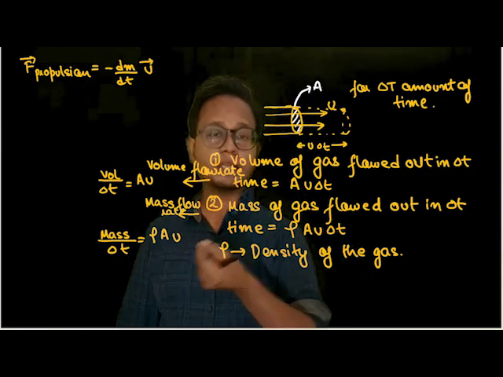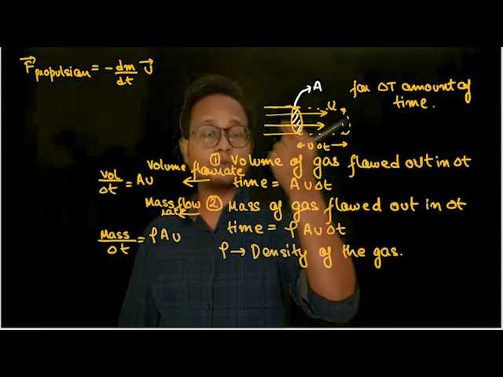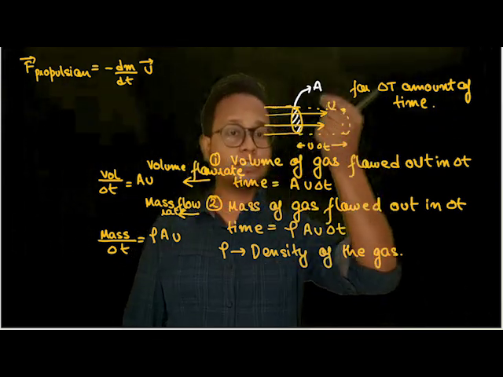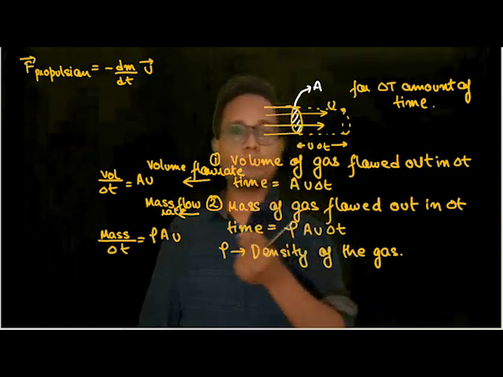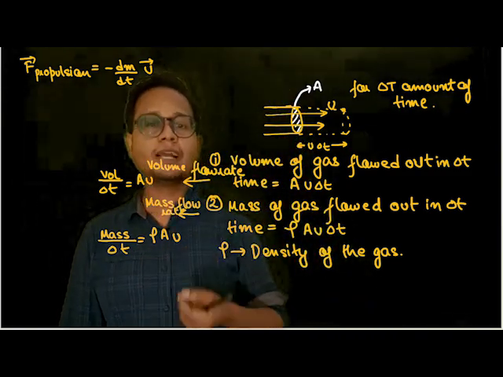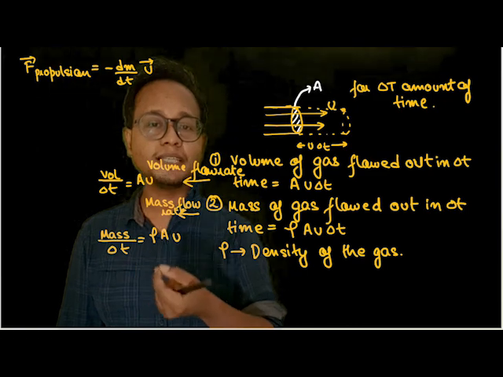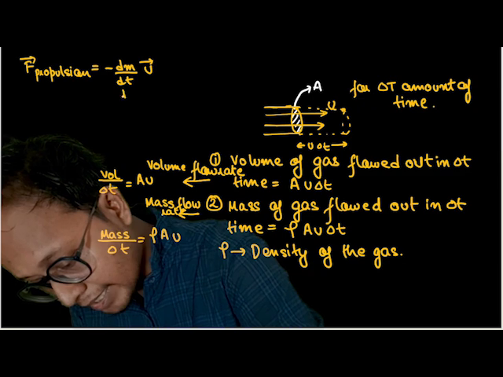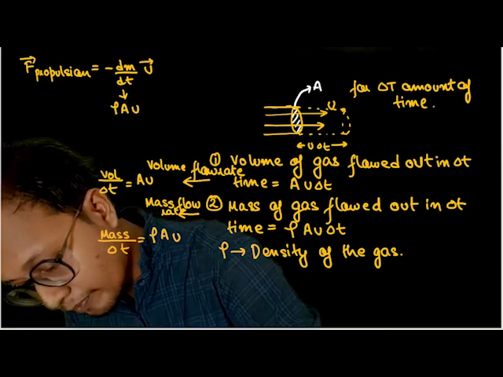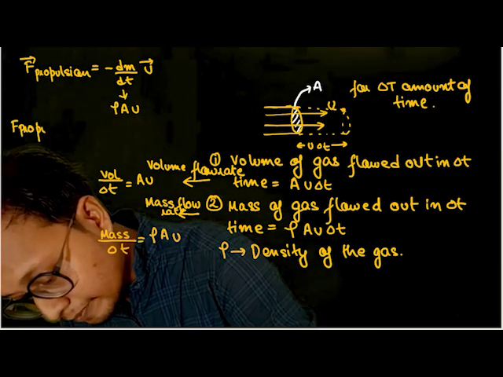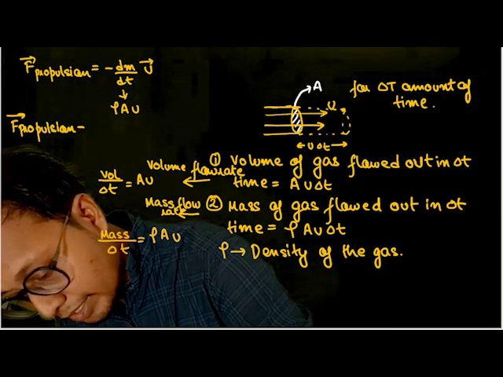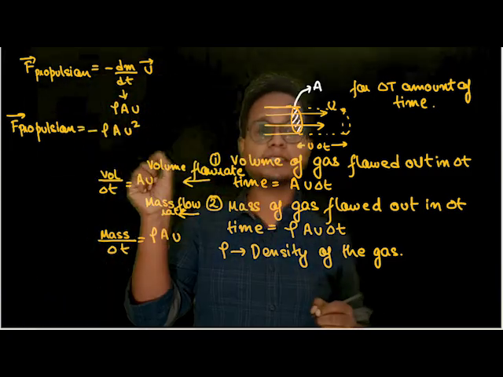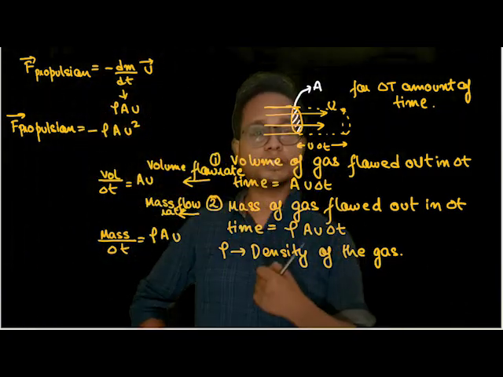Here u is the velocity of the gases with respect to the nozzle, or with respect to the rocket, or with respect to whatever vehicle is carrying the gases. This u is not with respect to the ground frame of reference. Understood this much? So mass flow rate is nothing but rho into A into u. Now if I substitute this mass flow rate as dm by dt, which is written out here, the force of propulsion is nothing but minus rho A u squared. This minus signifies that the direction of force will be opposite to the direction of velocity of ejection.